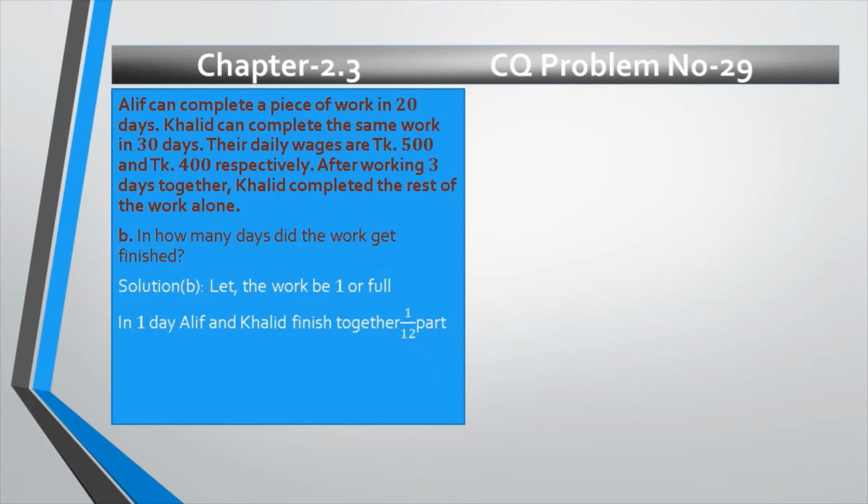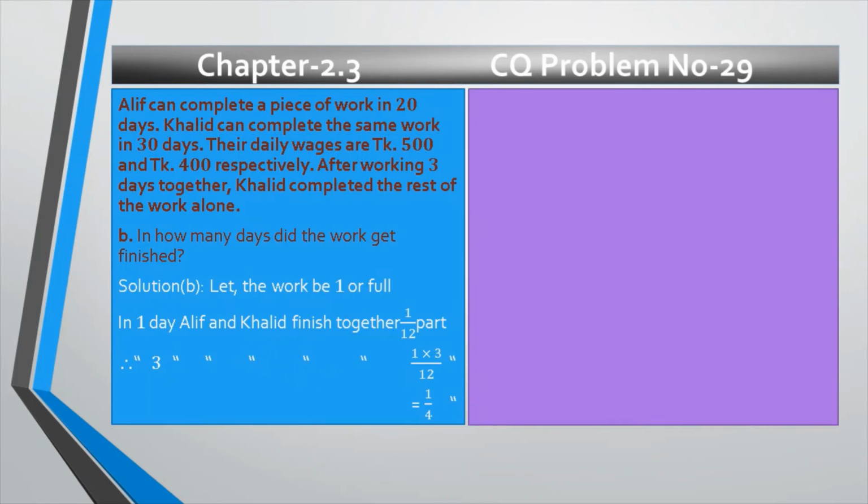That is what we got from question number A. So in 3 days, Alif and Khalid finish together, obviously more, that's why 1 multiplied by 3 divided by 12 part. And we get 1 divided by 4 part. So in 3 days, because it is written after working 3 days together, that's why we find out in 3 days how much part of work they together finished.